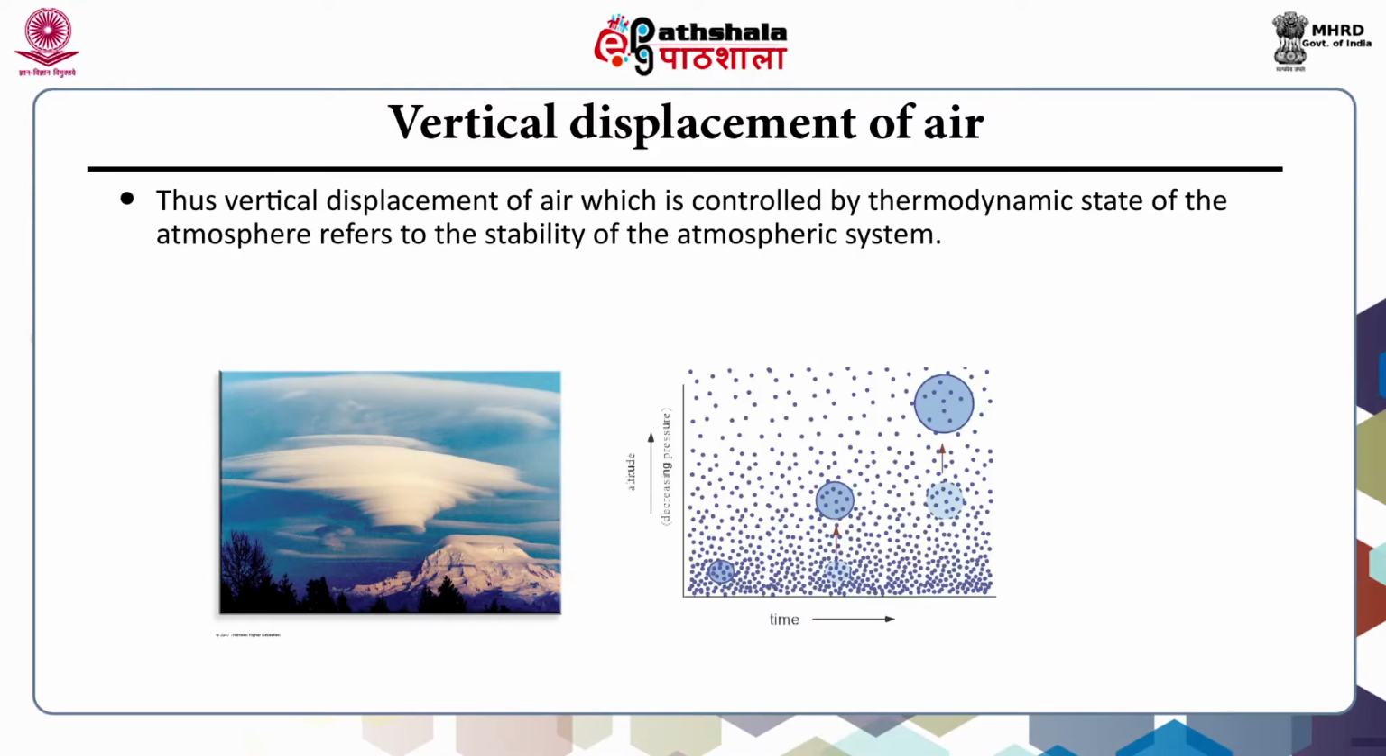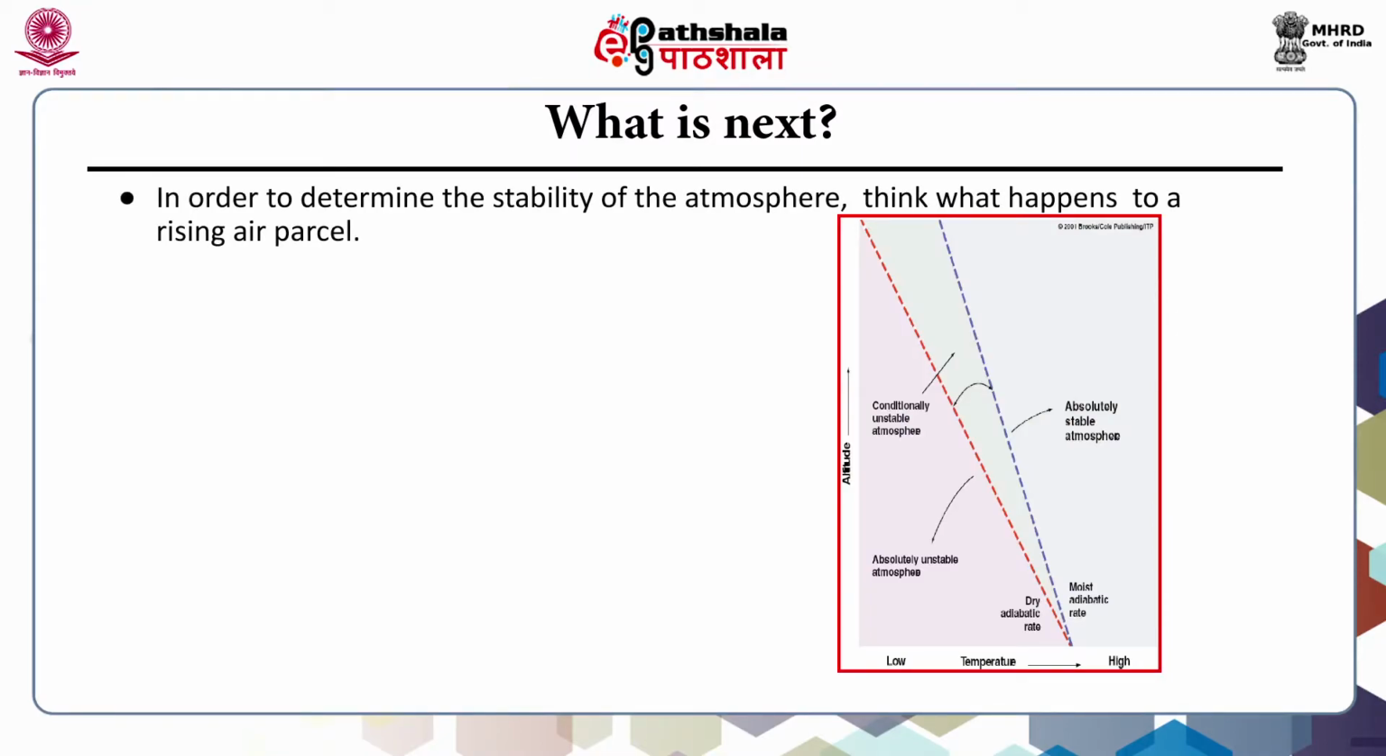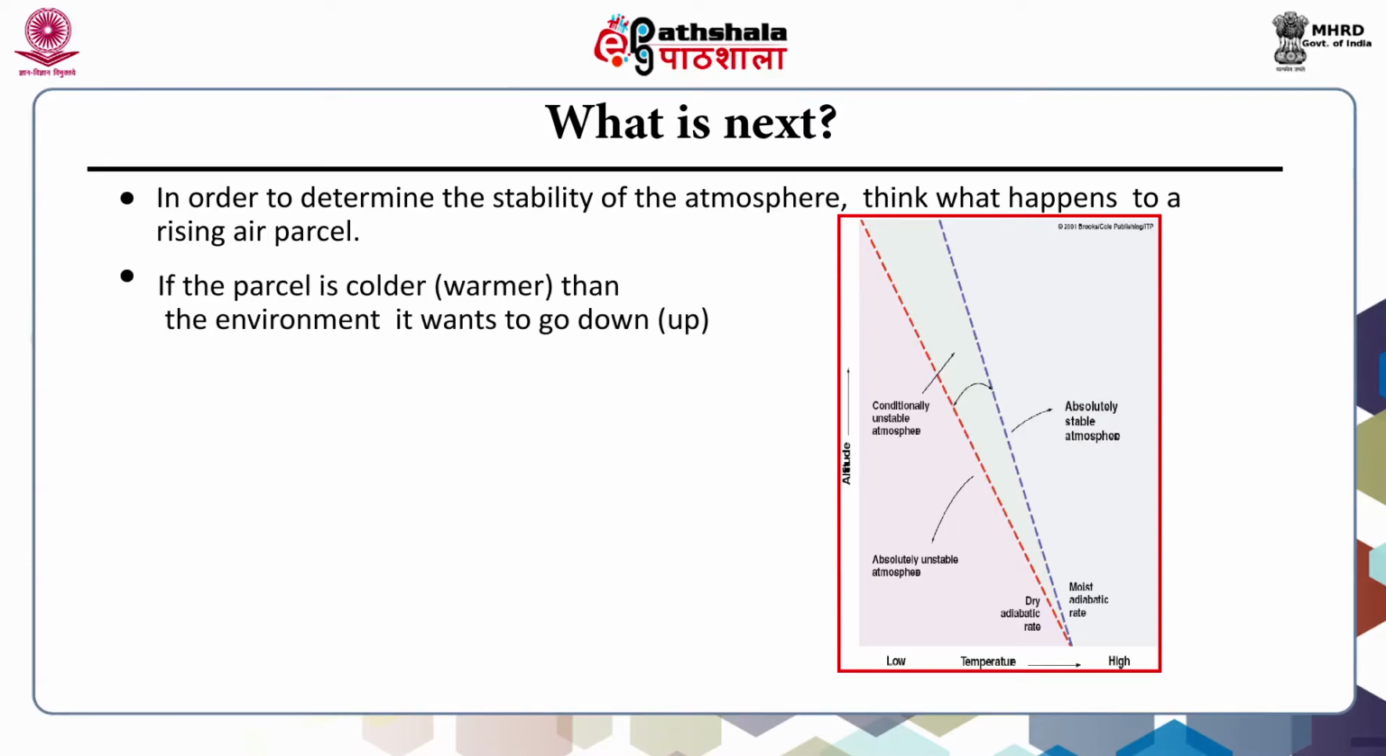Thus, vertical displacement of air, which is controlled by the thermodynamic state of the atmosphere, refers to the stability of the atmospheric system. This figure shows the vertical displacement of the air. In order to determine the stability of the atmosphere, think what happens to a rising air parcel. If the parcel is colder or warmer than the environment, it wants to go down or up.